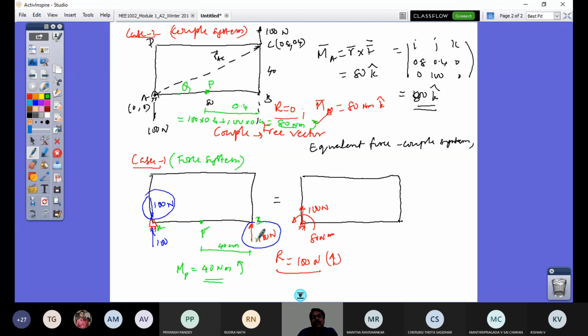Whereas you cannot take your force, the same 100 Newton force, and just put it somewhere else and say it is equivalent. When I bring this 100 Newton force to this point, it becomes an equivalent force couple system. So you should differentiate between a couple system and an equivalent force couple system. That's the reason I have chosen this example problem. Is that clear to you? Yes, sir. So if that is so, let's march ahead with an additional problem.